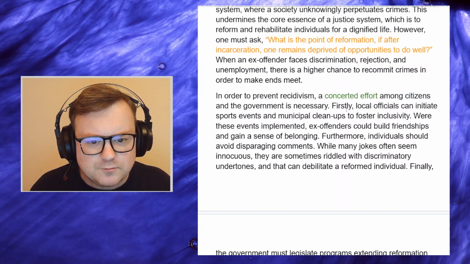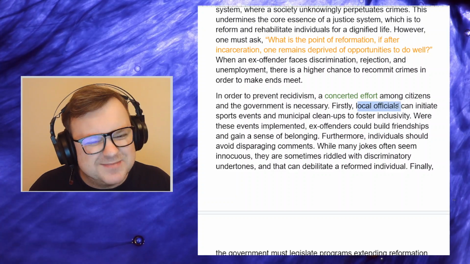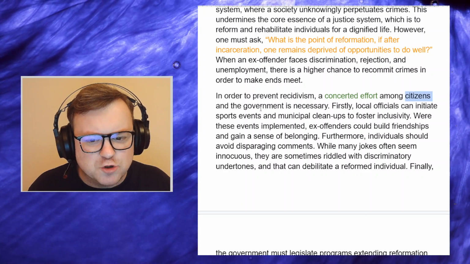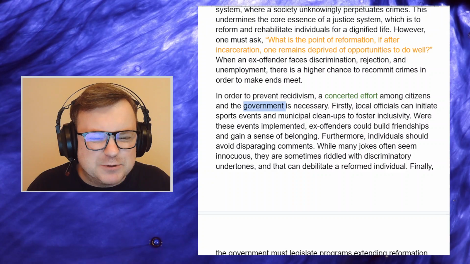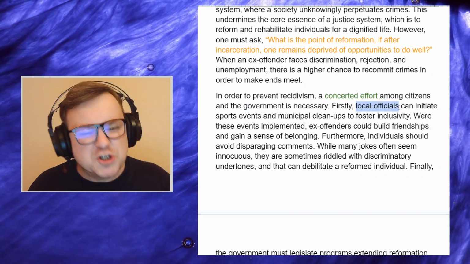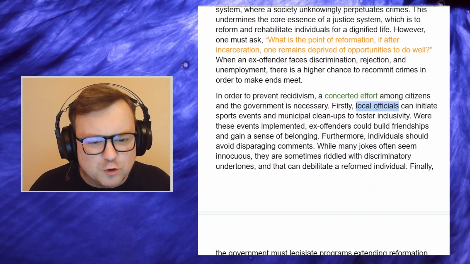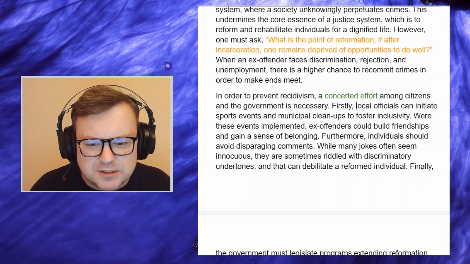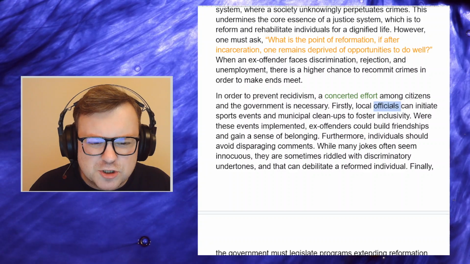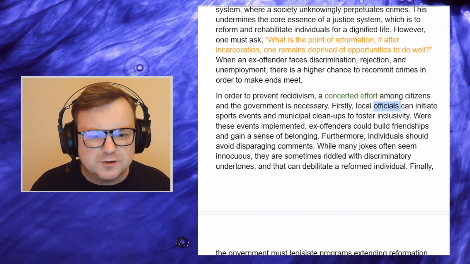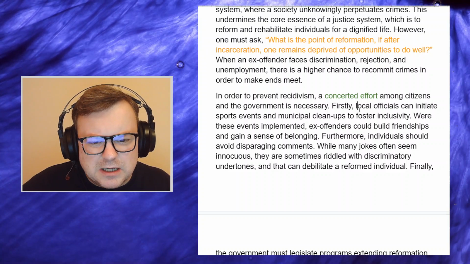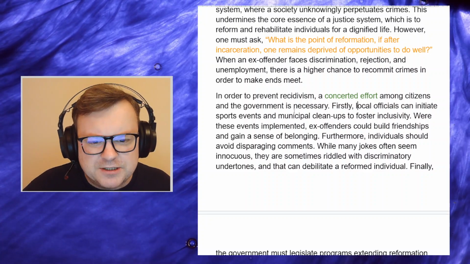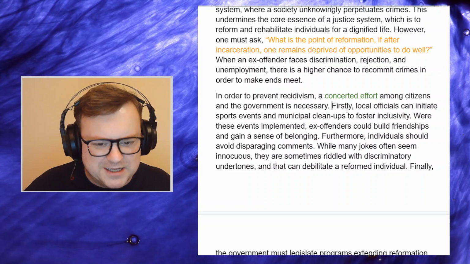Great. "Firstly, local officials." Again, I'm nitpicking here, but if you start with citizens and then talk about government, I would like firstly what citizens can do. I just think that flows better. Local officials sounds to me like government. But okay, "firstly, local officials can initiate." Do you mean public servants here? Do you mean people who work for local government or something? Or citizens? Anyway, let's read the whole paragraph first before making any judgments.